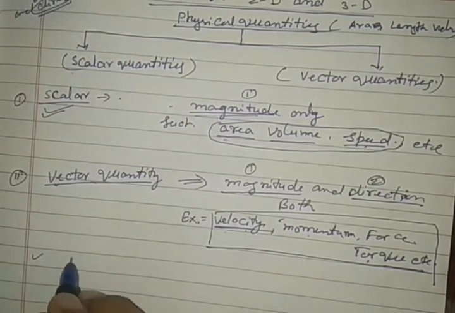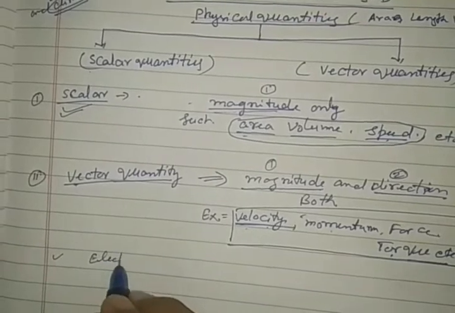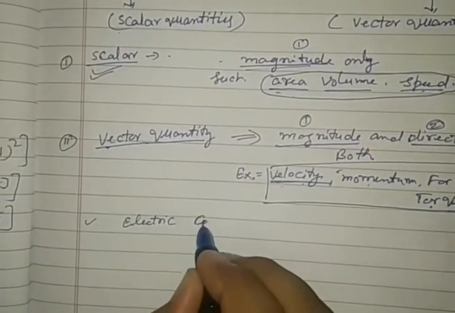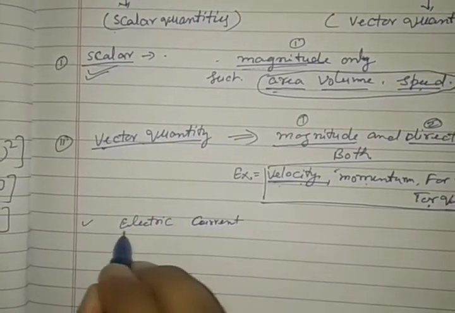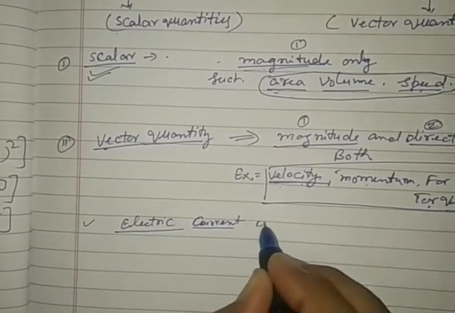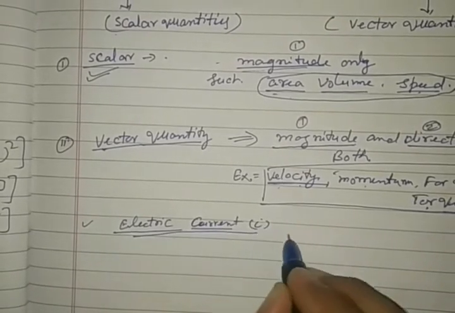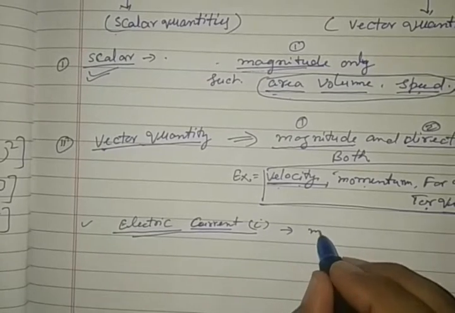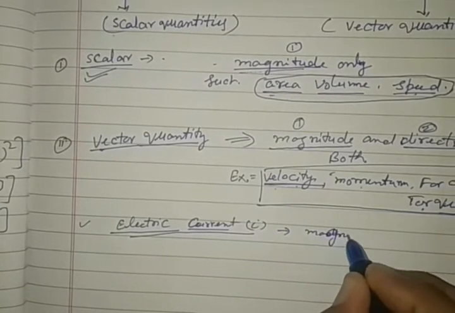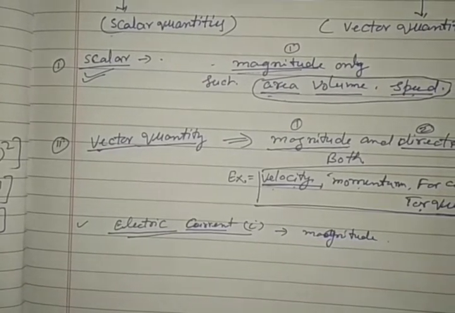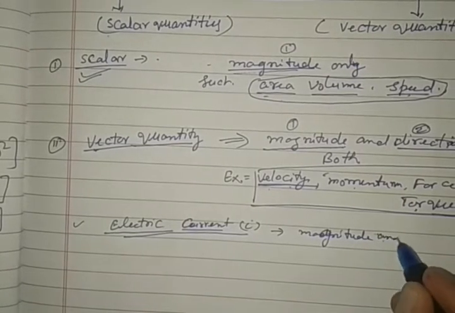When we take an example of electric current, like a vector quantity, which is represented by I. Electric current has magnitude and direction.